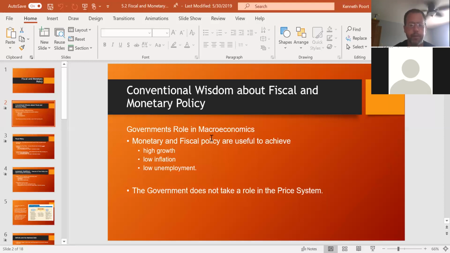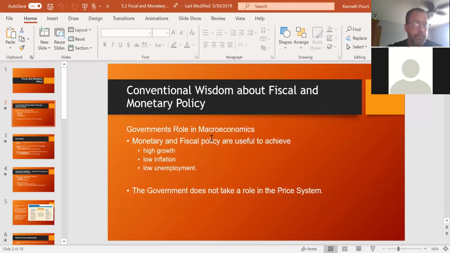And personally, I don't think we want the government playing a role in our price system. Let's let the prices be determined by how much you and I as consumers are willing to spend on it, and what the business owners need to make in order to keep that business alive and flourishing. Trying to find that supply and demand is what ultimately decides our prices, where we as consumers and the producers come to an agreement on a price.